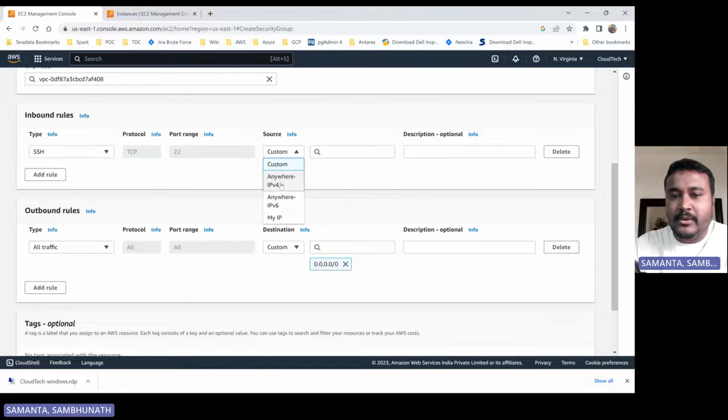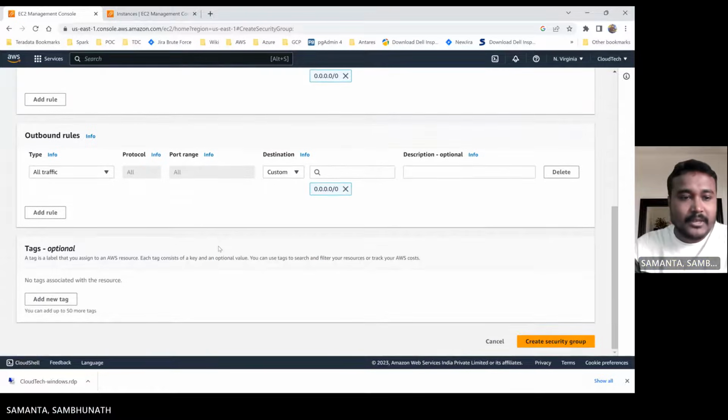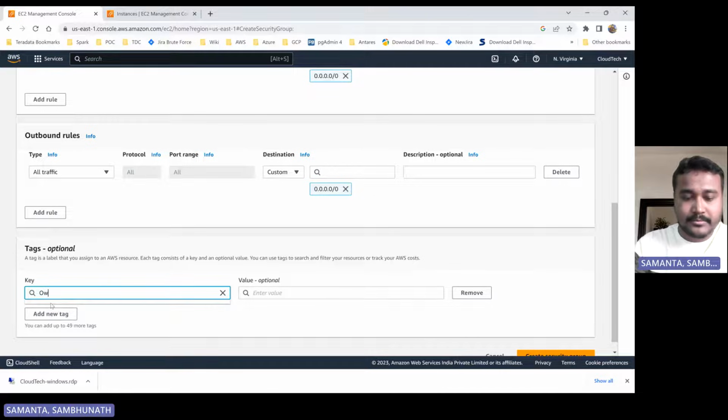You can also choose anywhere from IPv4, or anywhere from IPv6, or My IP, right? If you select My IP, it will automatically take your IP. Or if you want anyone from IPv4 to access, that you can also specify. So for the inbound rule I selected only SSH, and outbound is all traffic. Okay. And this is the tag.